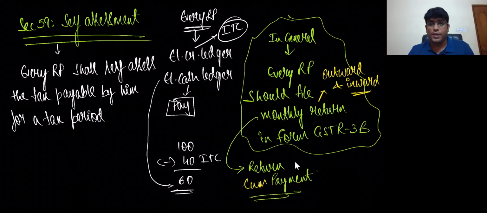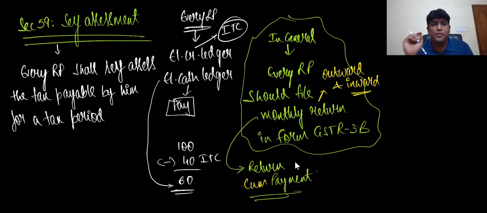Every registered person shall self-assess the tax payable by him for a tax period. When I say tax period, what does that mean? It's not a tax class. Here, a tax period means month or quarter. Generally, monthly only, quarterly only in case of the composition scheme. What is the composition scheme? We'll talk in detail separately under the composition topic, where you have the concept of 1.5 crores, 75 lakhs, a special kind of scheme for those people whose turnover does not exceed 1.5 crore, in some cases 75 lakhs, where they pay tax at a small percentage. All the special concepts are there in the composition scheme. We will talk about it separately.